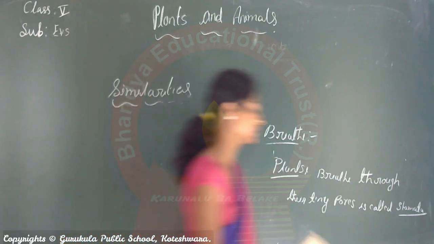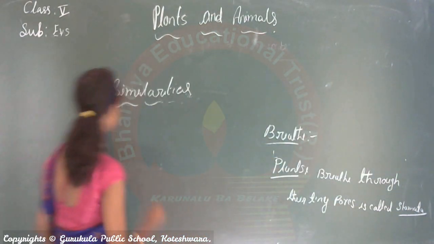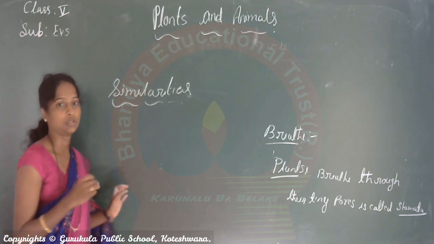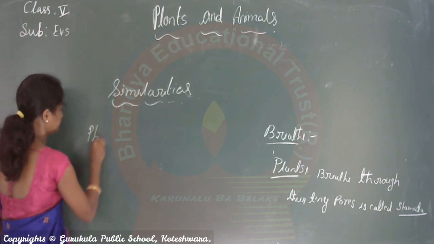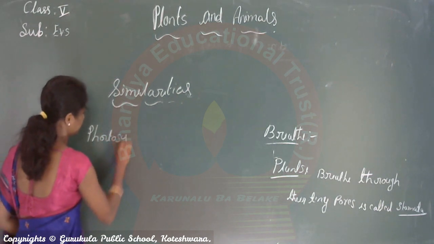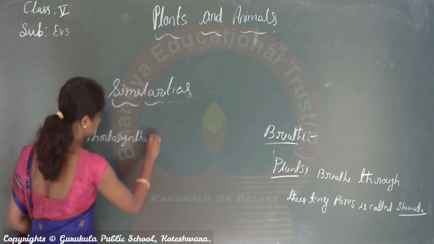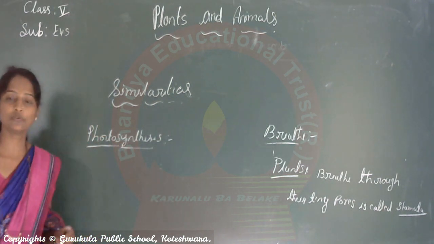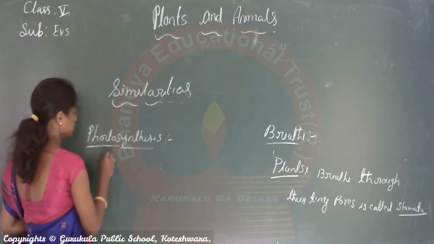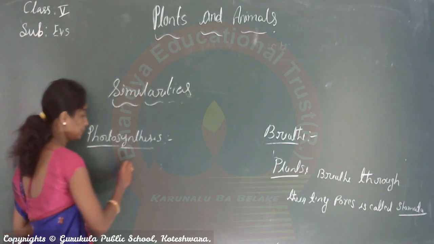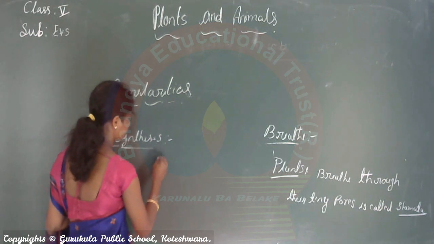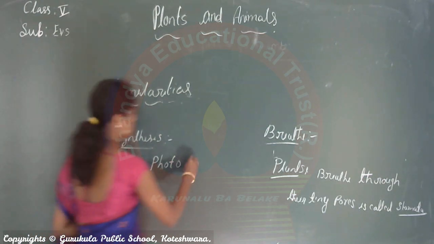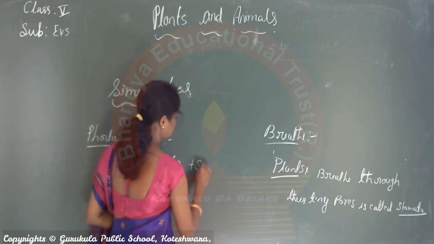What is photosynthesis? Photosynthesis derives from two words: photo and synthesis.